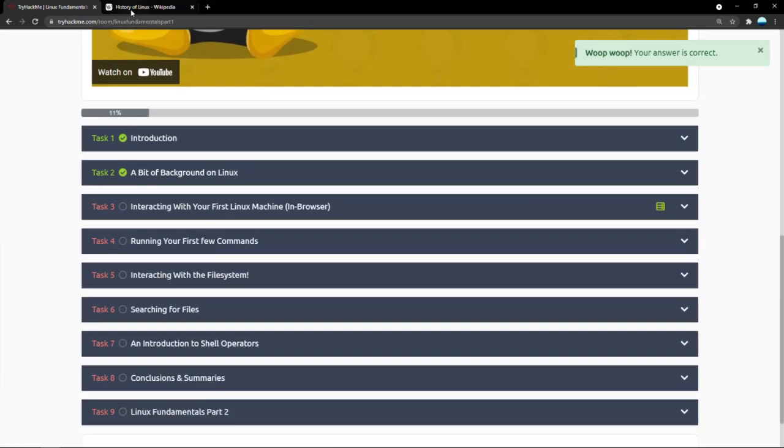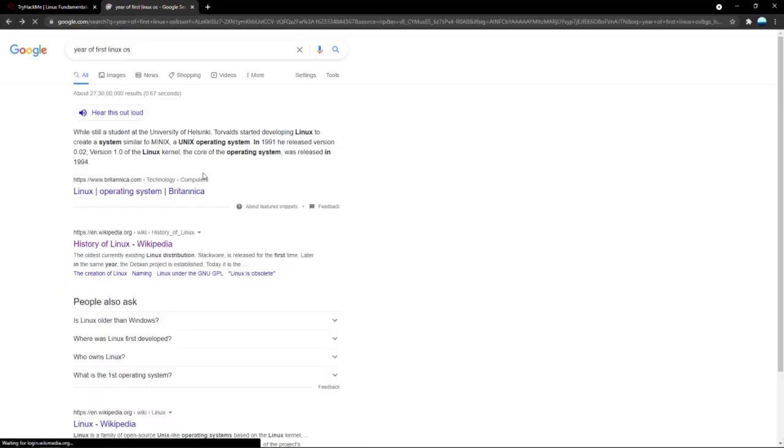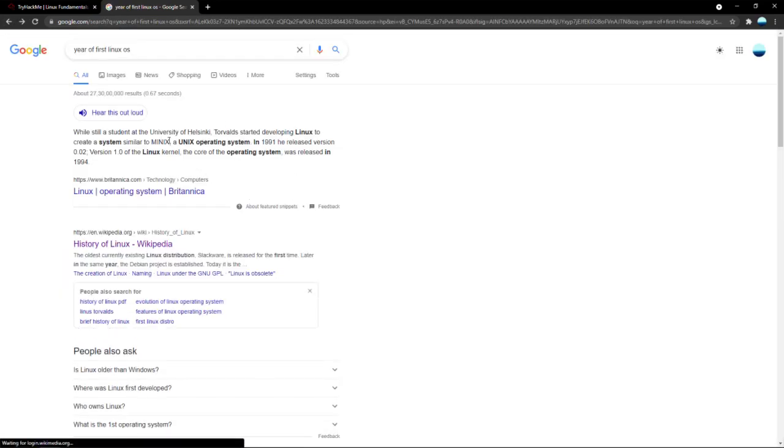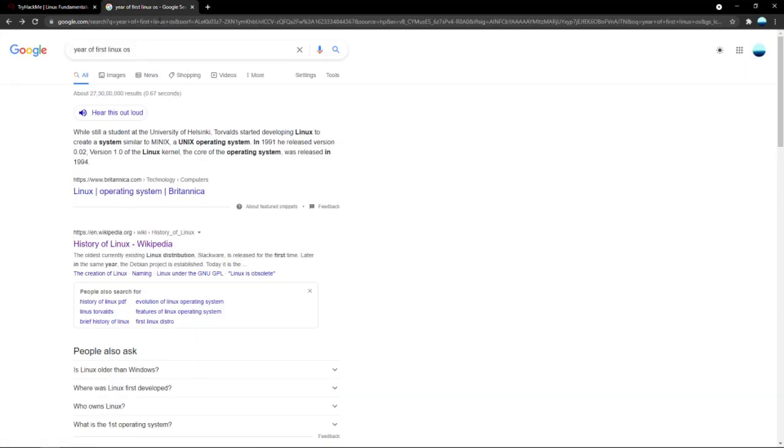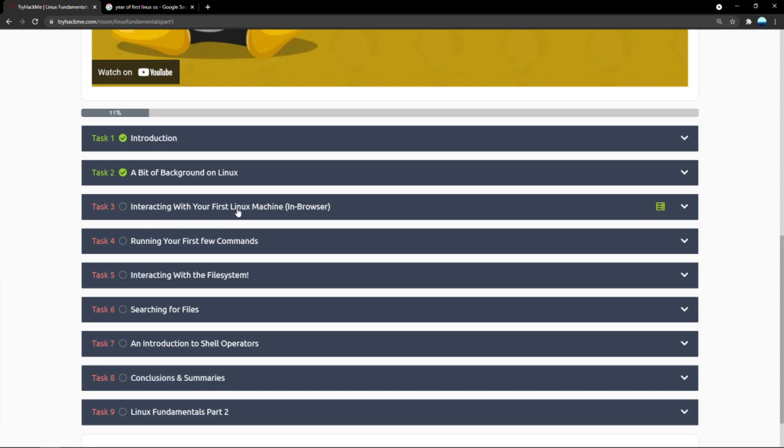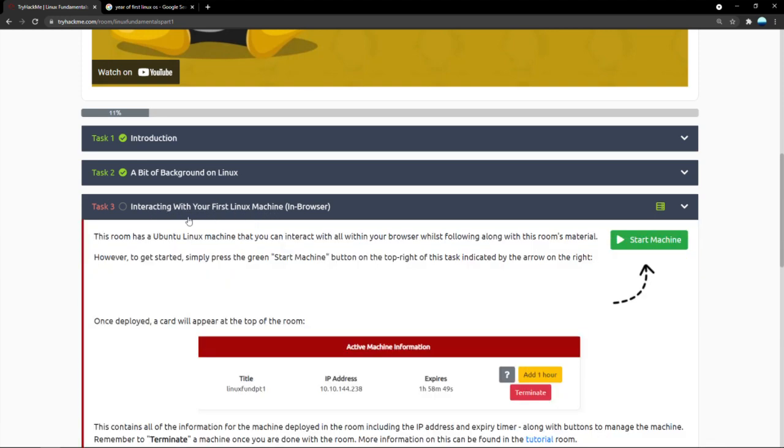So at least we also see that sometimes these knowledge panels can be really deceptive, because a lot of people are looking for the first released OS, but we were looking for the first developed OS. So, let's move to the next task.